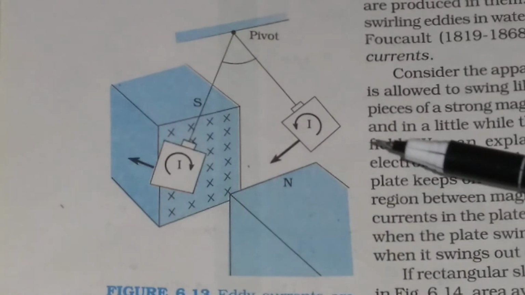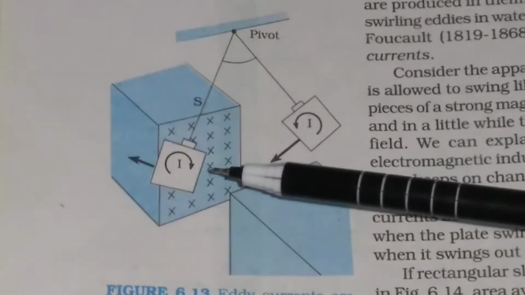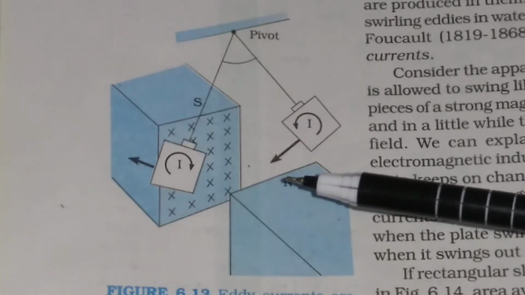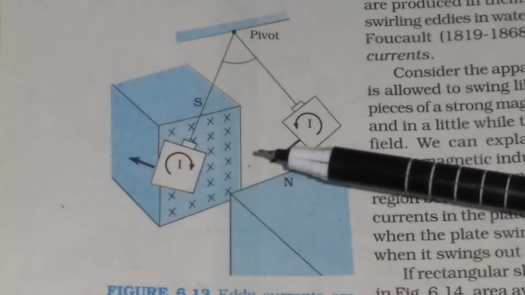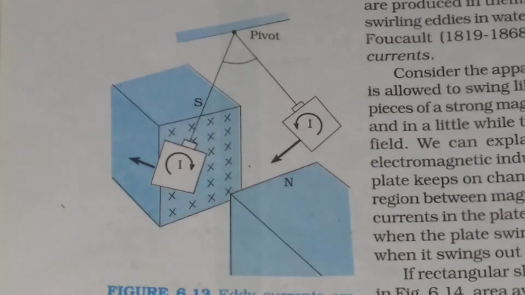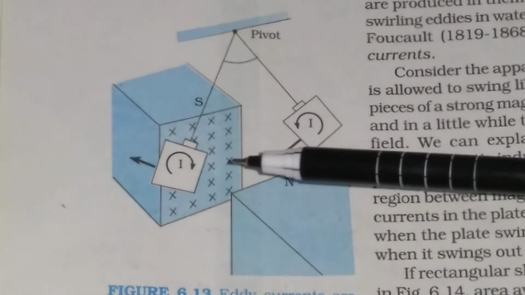You see in this figure, this is a metallic plate which oscillates between two pole pieces of a permanent magnet. When the metallic plate oscillates, the plate moves in a time varying magnetic field.